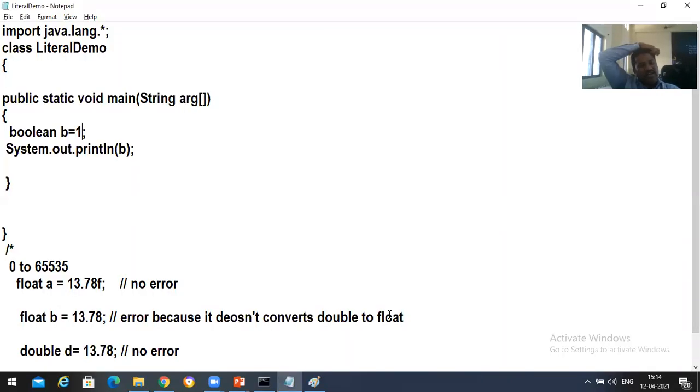See, generally what happens in other programming languages, if you consider C and C++, there they will be considering 0 as false, and apart from 0 if you take any other number it will be considered as true in your selection statements. But in Java, there is no question of using 0 and 1 as true and false. We need to use the literals true and false. That's it. It stores true and false. It doesn't store anything else.